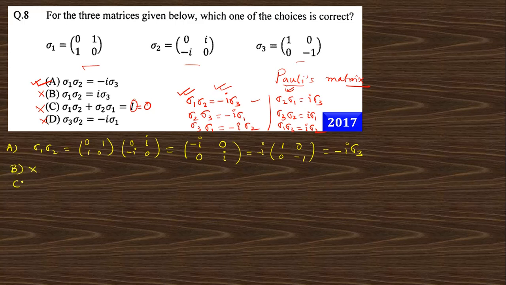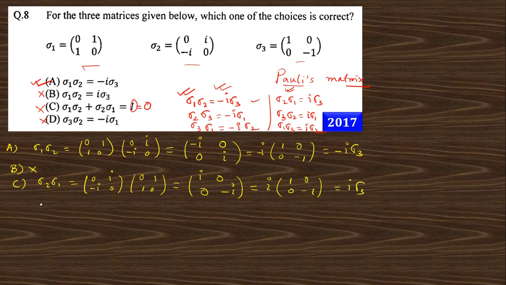So B is incorrect. For C, sigma 1 sigma 2 we already know, so we need to find sigma 2 sigma 1, which is 0 minus i, i 0 times 0 1 1 0. If you multiply this, 0 into 0 is 0, and so on. If you take out the i, you get 1 0 0 minus 1, which is nothing but sigma 3. So this is i sigma 3. If you add sigma 1 sigma 2 plus sigma 2 sigma 1, sigma 1 sigma 2 is minus i sigma 3, and sigma 2 sigma 1 is plus i sigma 3. So this is nothing but 0. So option C is also incorrect. Option A is correct.